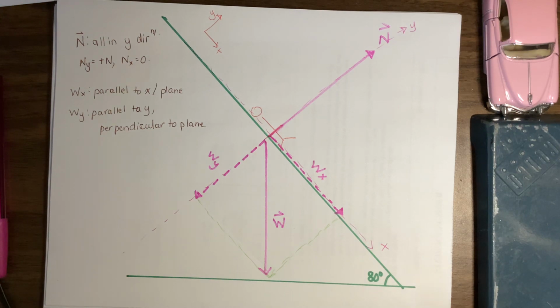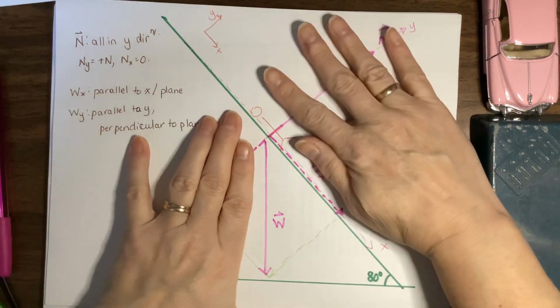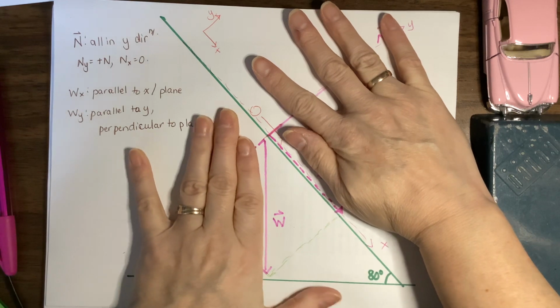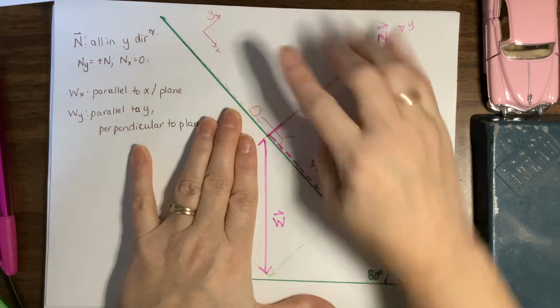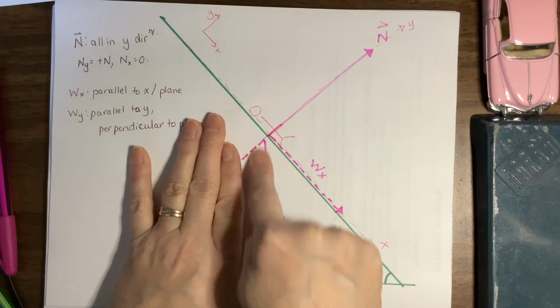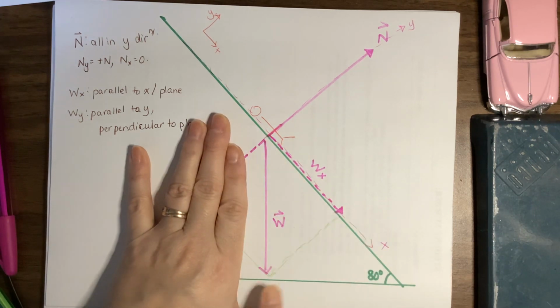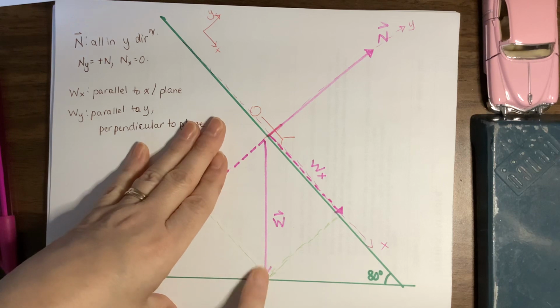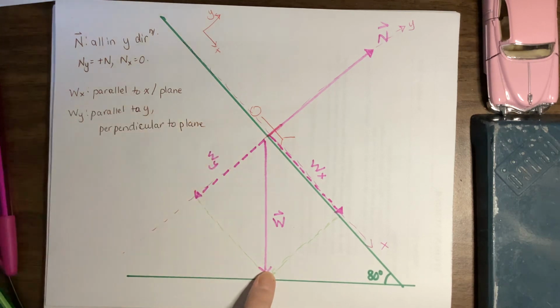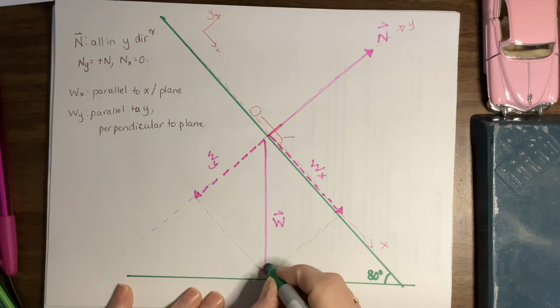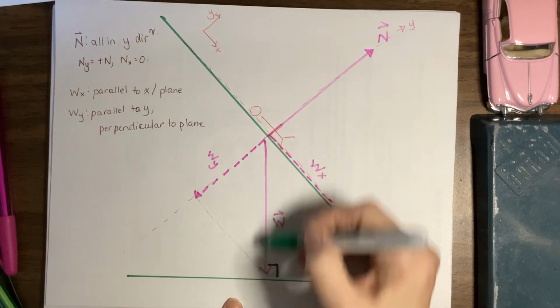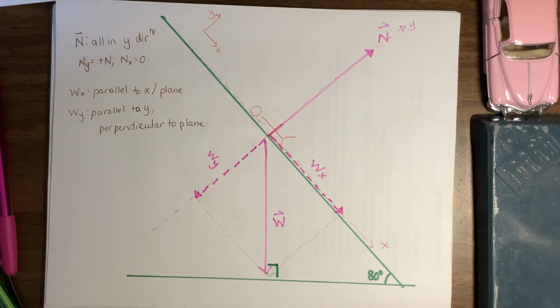I know particularly if you did physics in high school, you're really used to using cosine with the x component. You've got to be so careful with your vectors to make sure you're using the right trig identity. So what I'm going to do is let's have a look at this triangle right here. So I've got it isolated by covering most of the diagram. So we're going to look at this triangle right here. As I look at this triangle, I recognize that my weight comes down, so it's vertical. This is horizontal, so this has to be a right angle right here. Okay, that's got to be perpendicular because weight is vertically down. My ground is perpendicular to that.